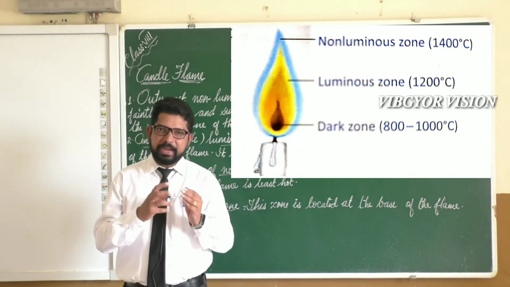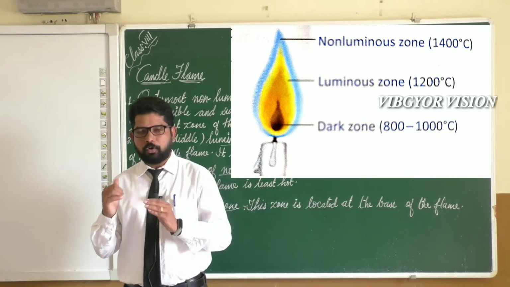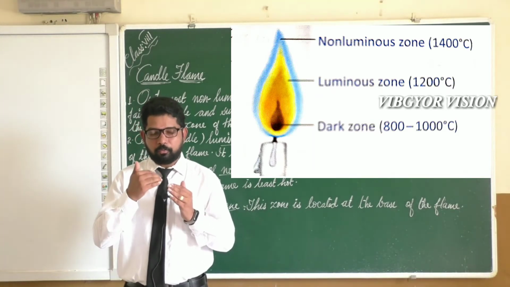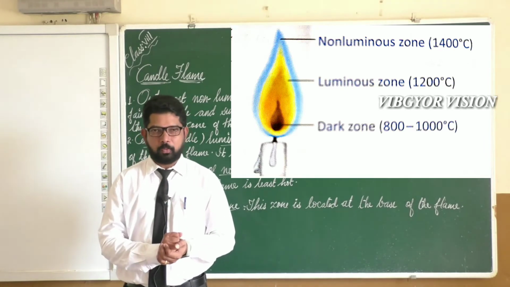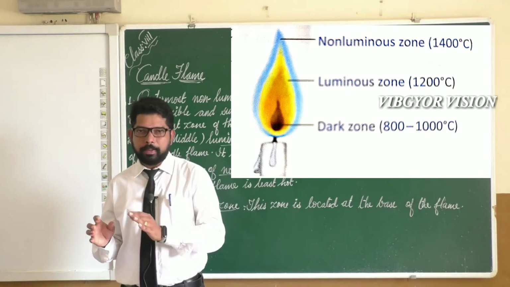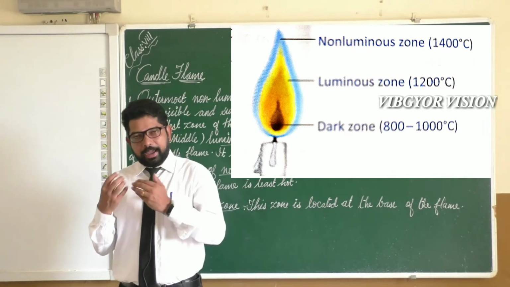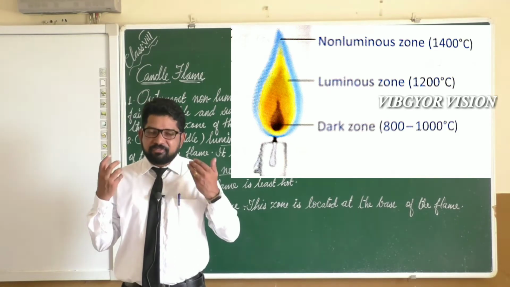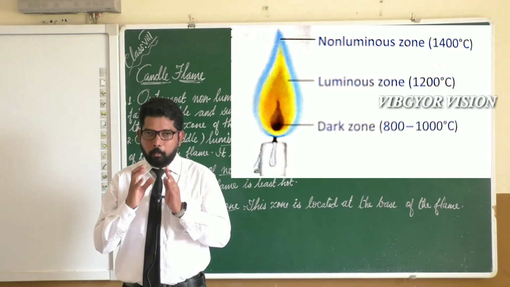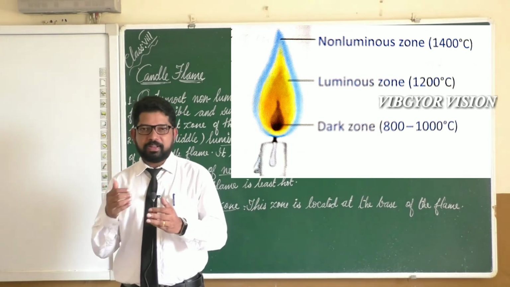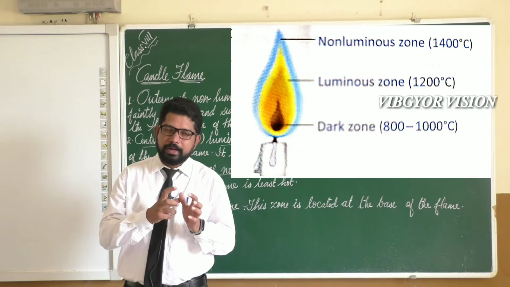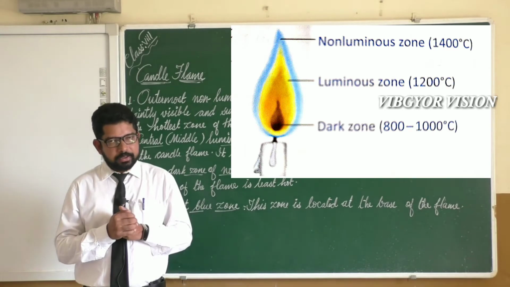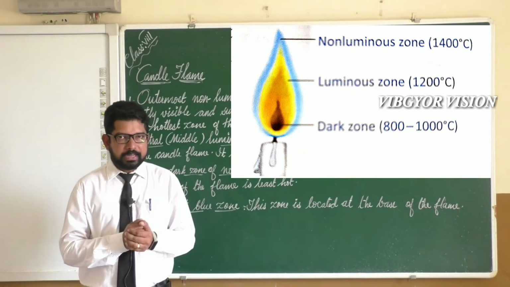Paraffin wax is obtained during the fractional distillation of petroleum or crude oil. So we can say that paraffin wax is a product obtained from petroleum. As it is obtained from petroleum, this paraffin wax contains higher hydrocarbons, and they vaporize when heated. Wax can be changed to vapor when heated, as it is made up of hydrocarbons. Have you understood? So this paraffin wax melts or vaporizes on heating.